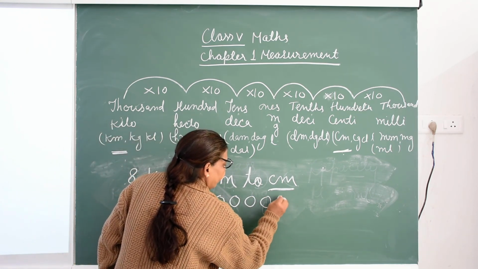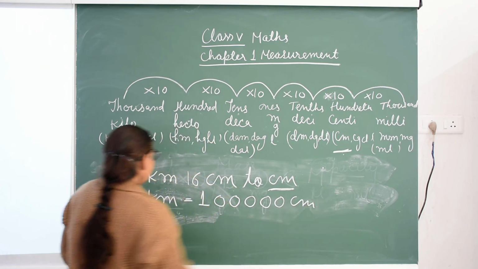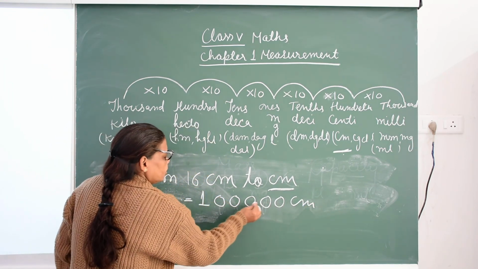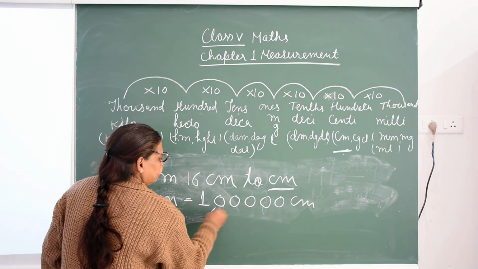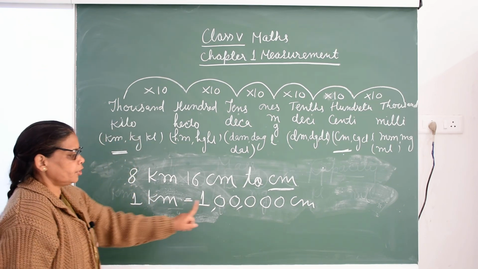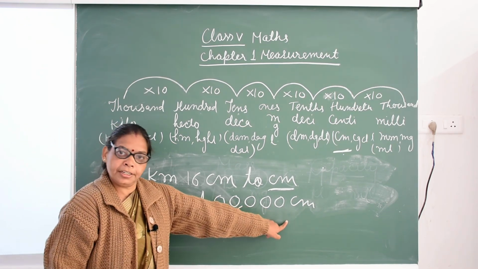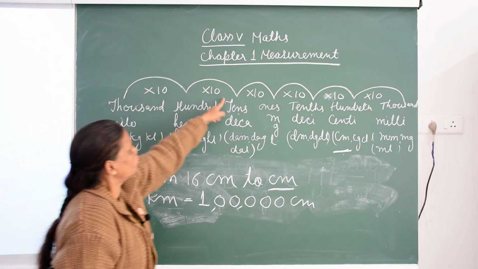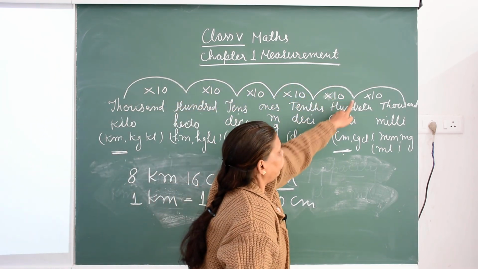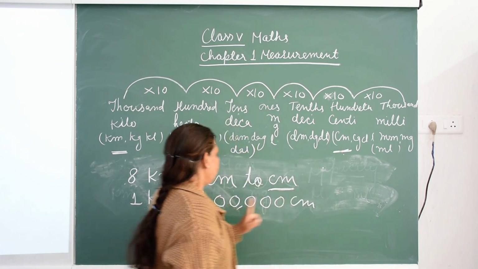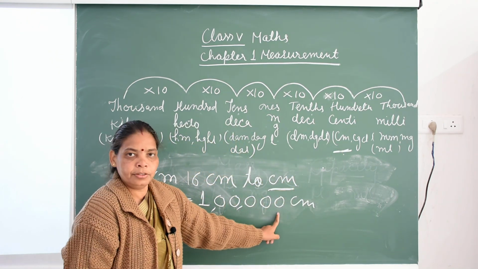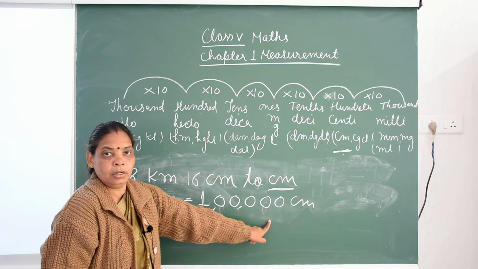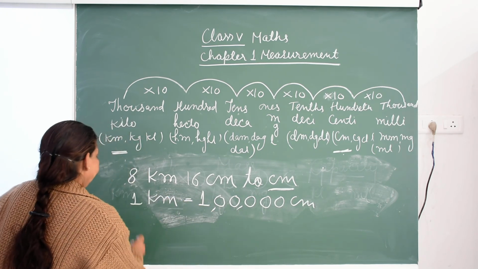Ones, tens, hundreds, thousands, 10,000, lakh. So 1 kilometer is equal to 1 lakh centimeter. Children, you know, one time we count 1, 2, 3, 4 and 5. Here is the centimeter. So first you write the 1 and put the 5 zeros. So 1 kilometer is equal to 1 lakh centimeter.